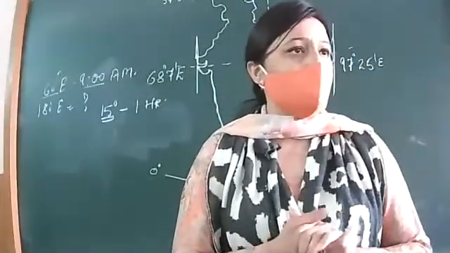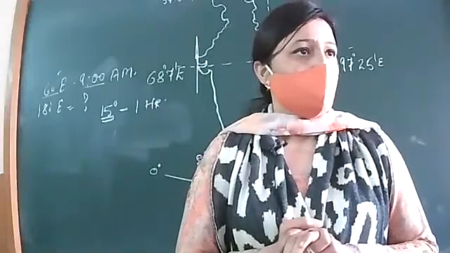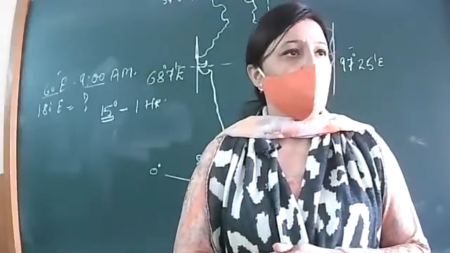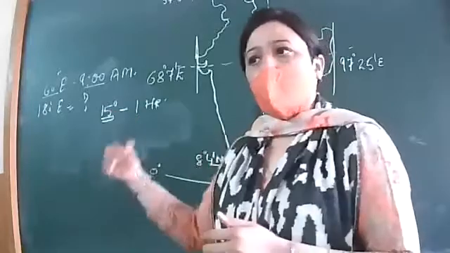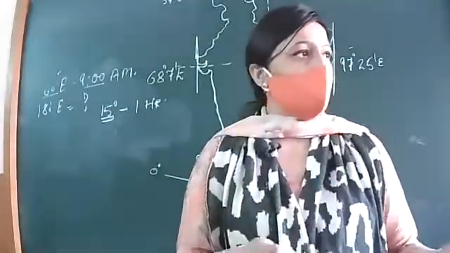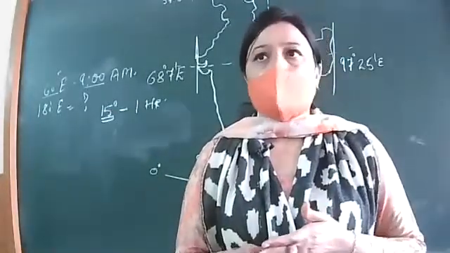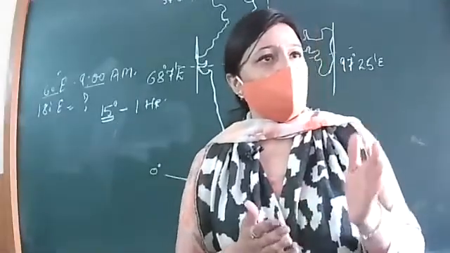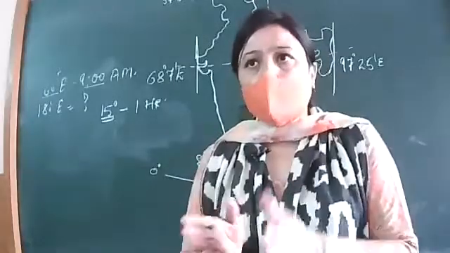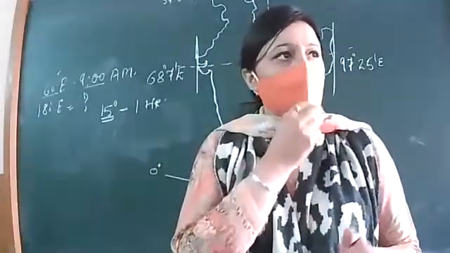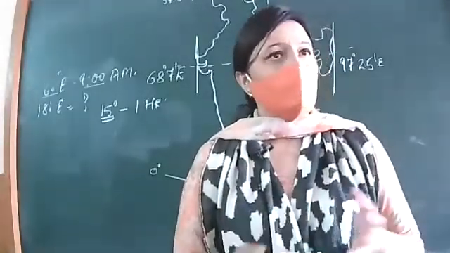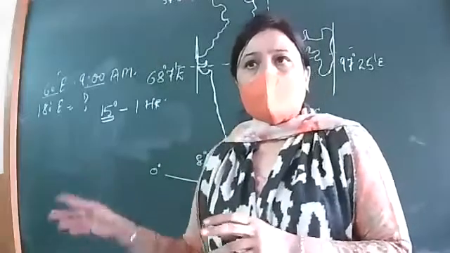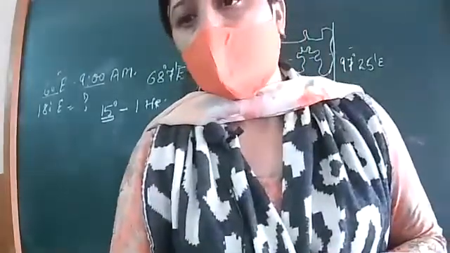And how come your answer is 10? Why? 60 to 180 degrees, we have to find out how many degrees are there. So 1 degree is equal to 4 minutes. 15 degrees is equal to 1 hour. 15 multiplied by 4 minutes means 60 minutes, means 1 hour. So from 60 degrees, if timing is 9 a.m.